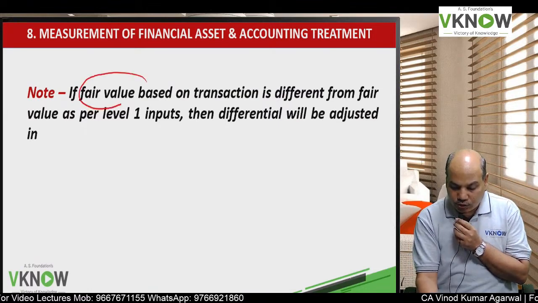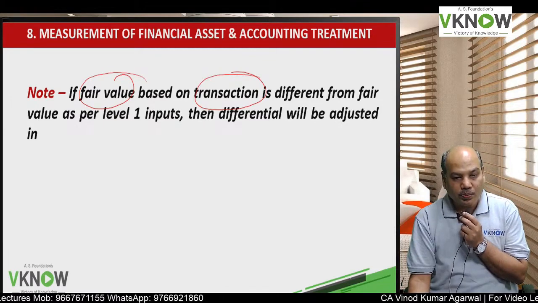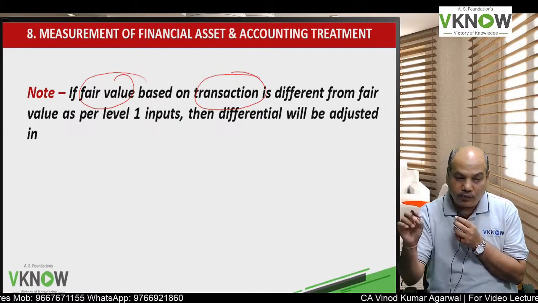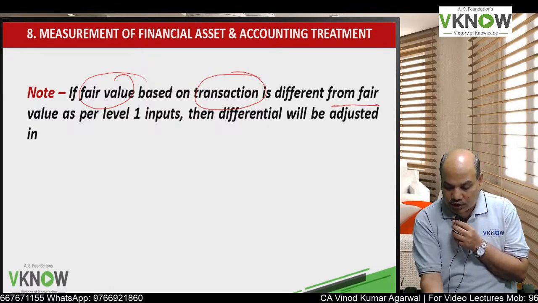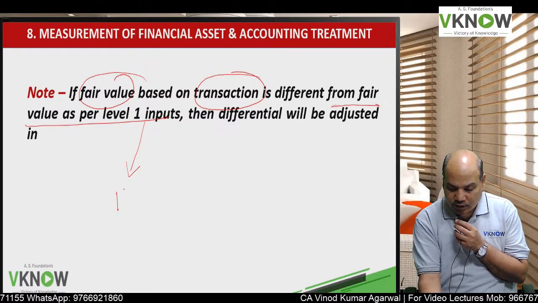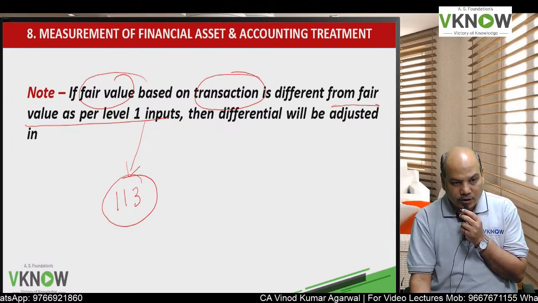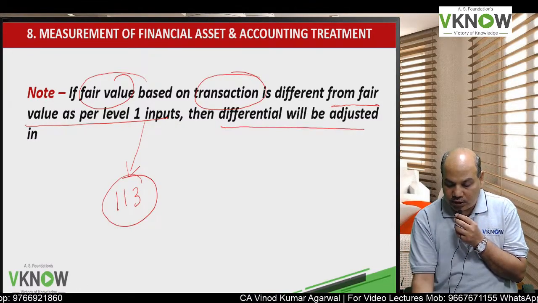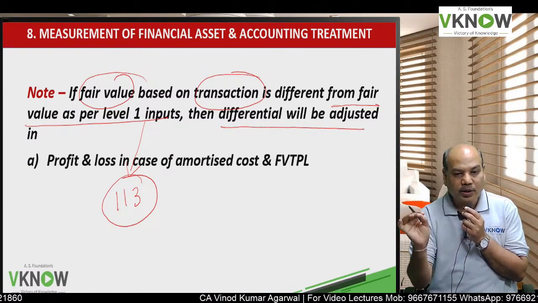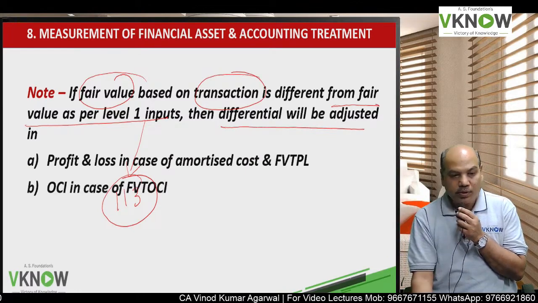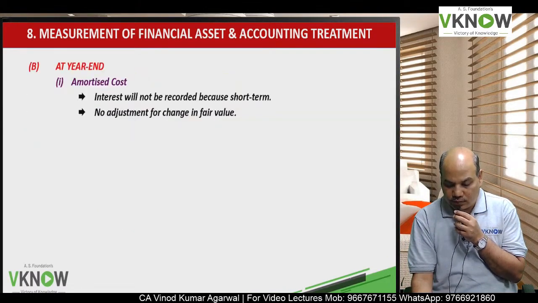If fair value based on transaction price is different from fair value as per level 1 input, covered by Ind AS 113, then that difference will be adjusted in P&L account if the instrument is FVTPL, and OCI if the instrument is FVT OCI.